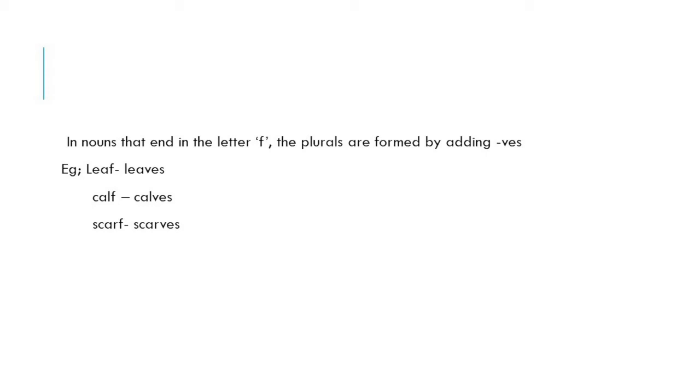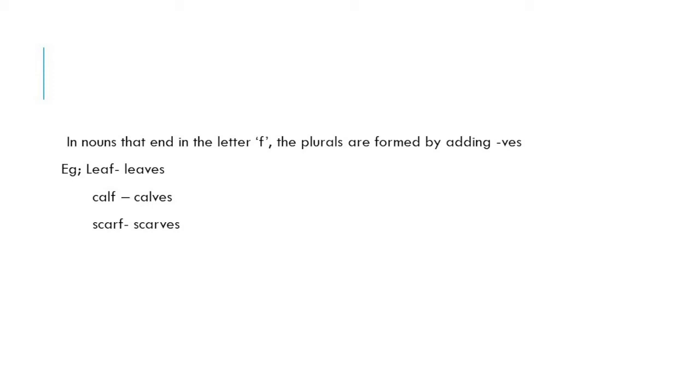In the case of nouns that end in the letter f, the plurals are formed by adding ves. For example, look at the word leaf. Leaf is a noun. Its plural can be formed by adding ves. Here, f is replaced by ves.